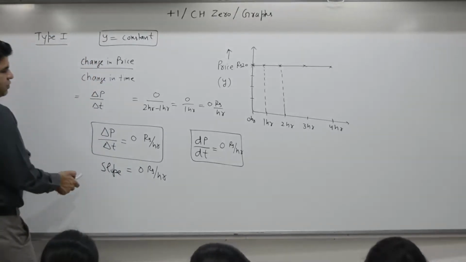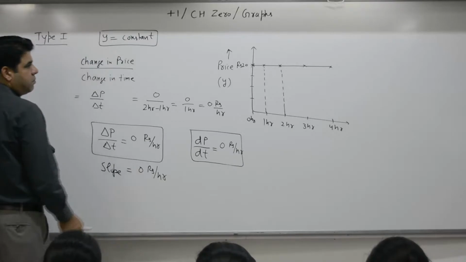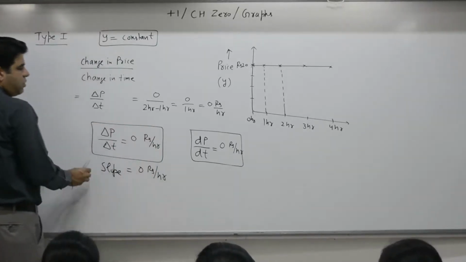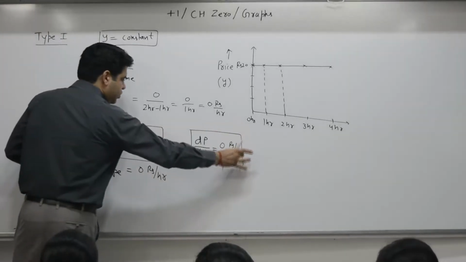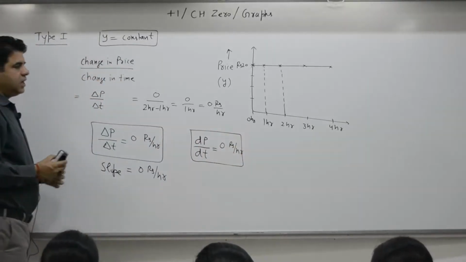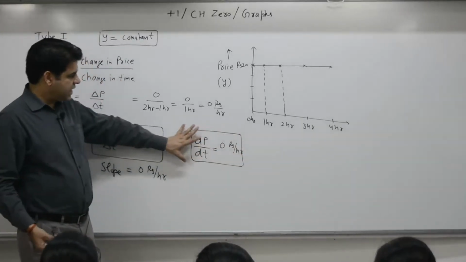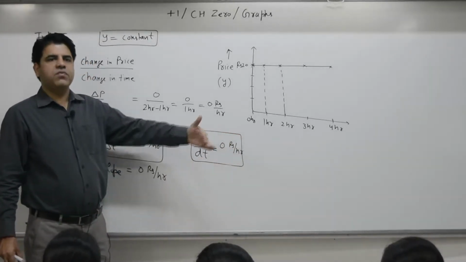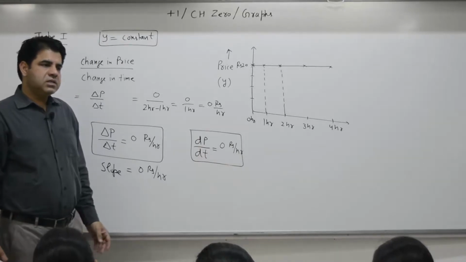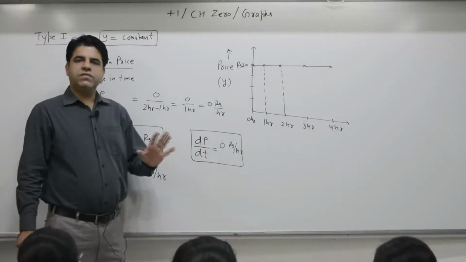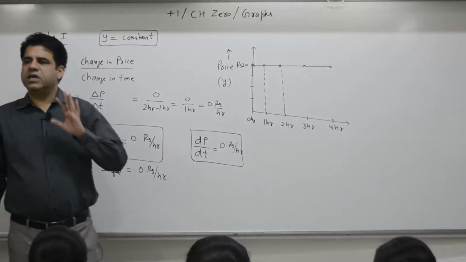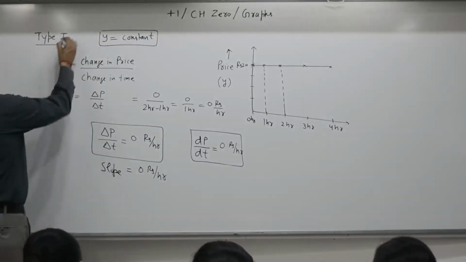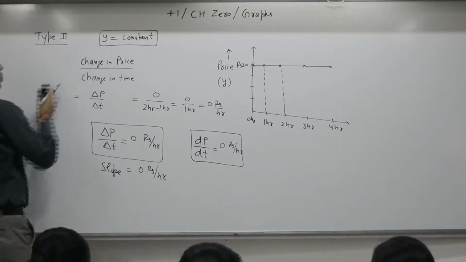So slope is how much? 0 rupees per hour. Delta P by delta T is 0 rupees per hour. We are concerned with this part only. If I introduce at this stage dP by dt, in mathematics we write this as differentiation. Finding the slope is termed as differentiation. So differentiation is nothing but slope. This is type 1. Type 2.